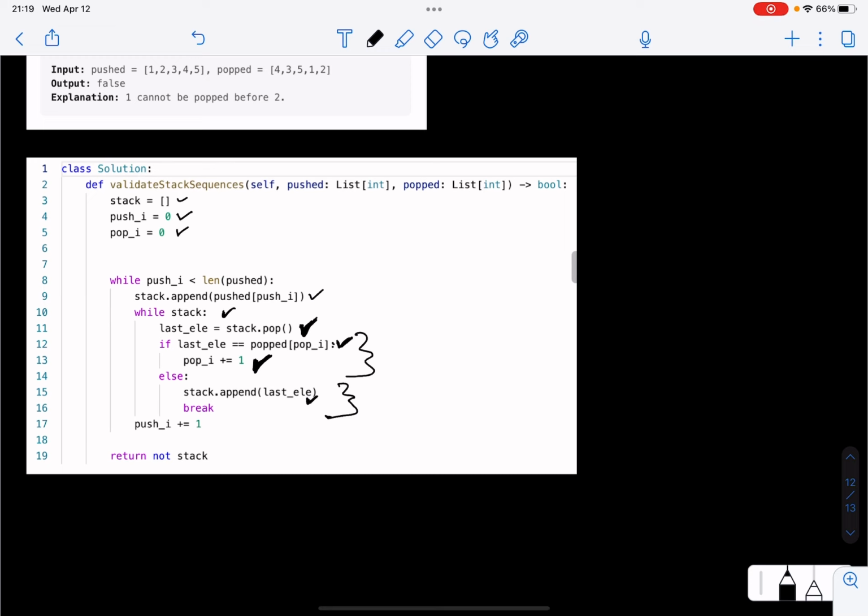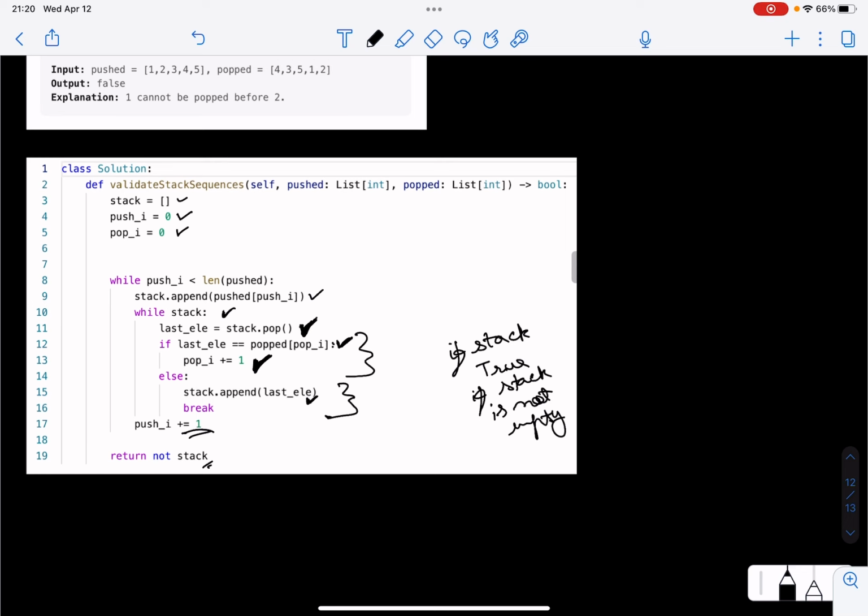And we have a while stack because we don't want to pop if the stack is empty. So at max, we can go till the stack is empty. And here we just update the push i pointer. So at the end, we return not stack, because recall, if stack would return true if the stack is not empty, and not stack would return true if the stack is empty.